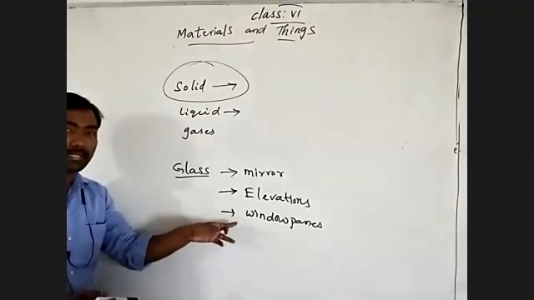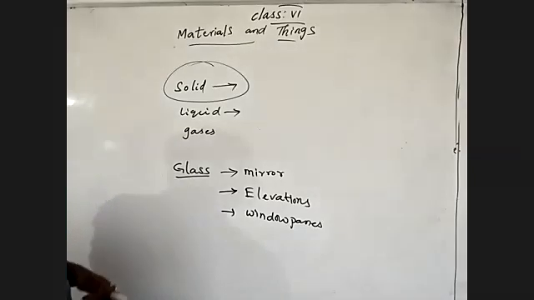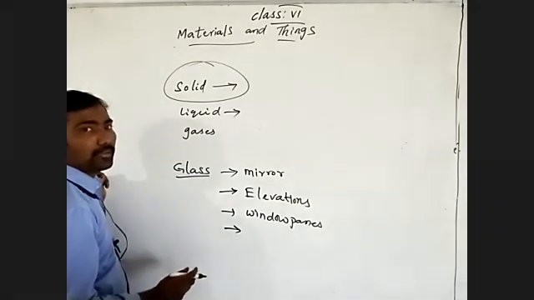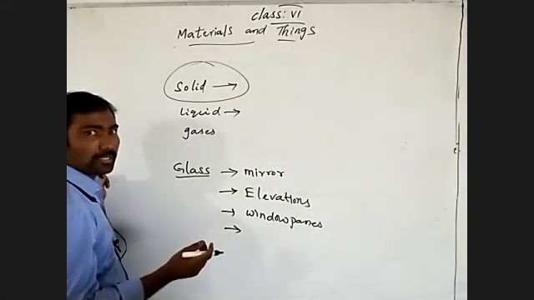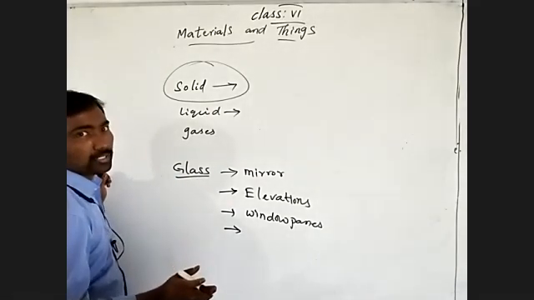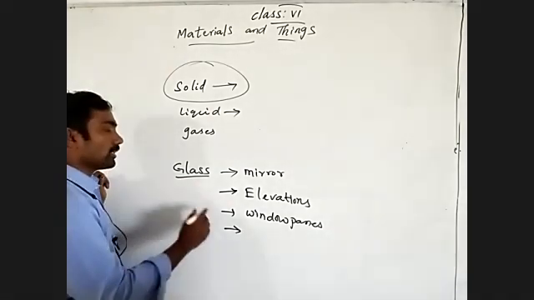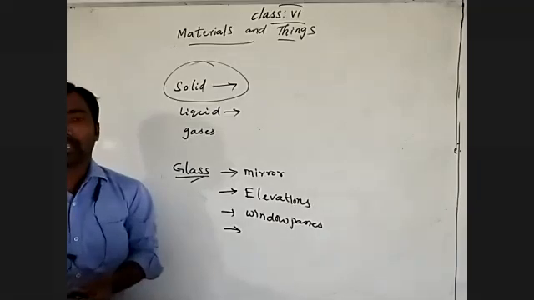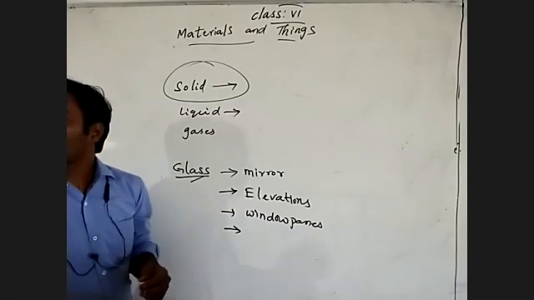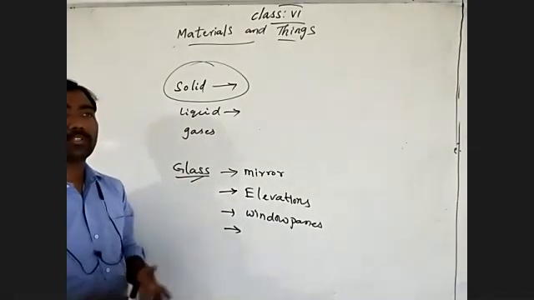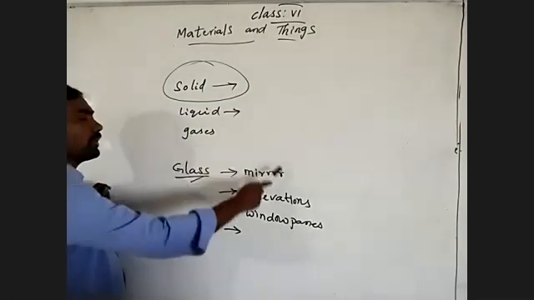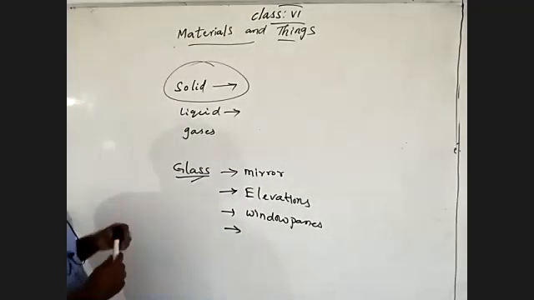See, all are solid materials. We are using glass. Solid materials. Next, one more. Nowadays mobile phones are very popular. On mobile phones, the surfaces are prepared by using glass material. What you call displays, screen guards, protective guards, that is also prepared by using glass material. Is it or not? And tube lights, bulbs, also use solid glass material. So we are preparing different types of things by using a single type of material.